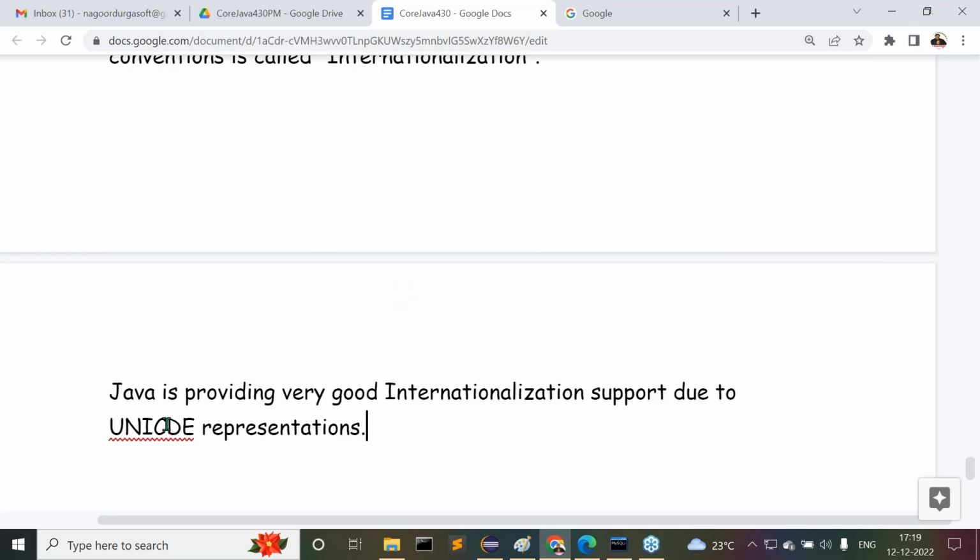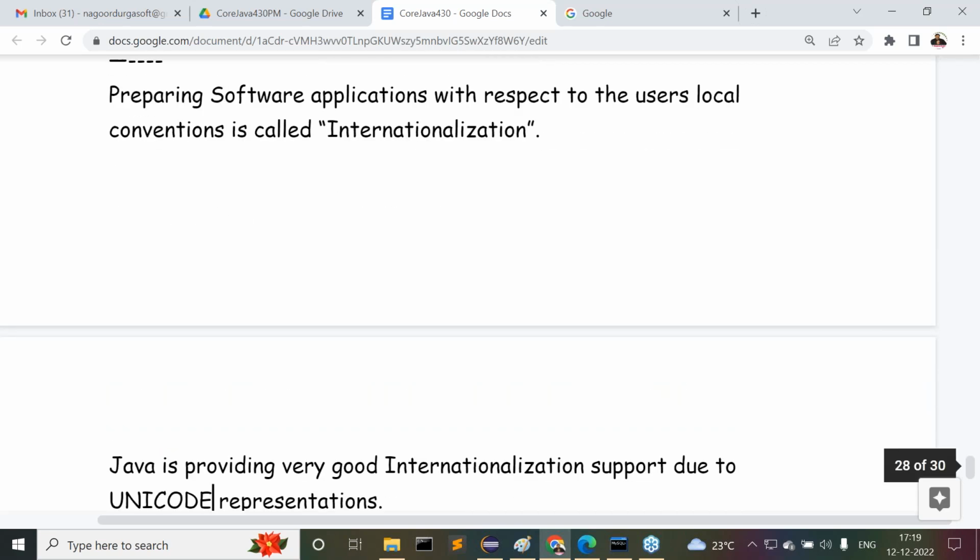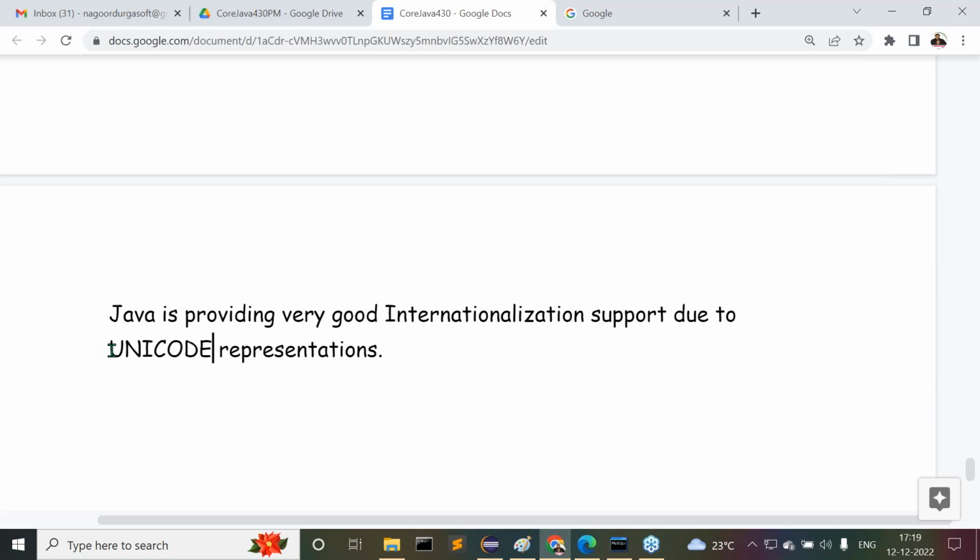Due to its Unicode representation capability, it is able to represent all the alphabets from all the natural languages.